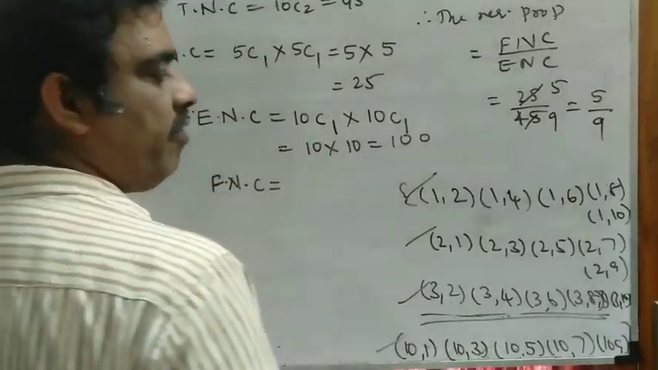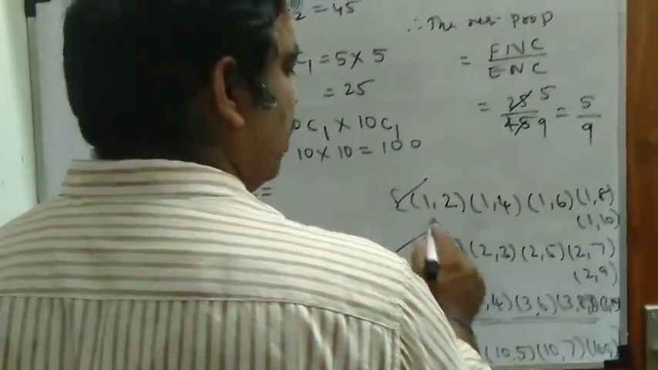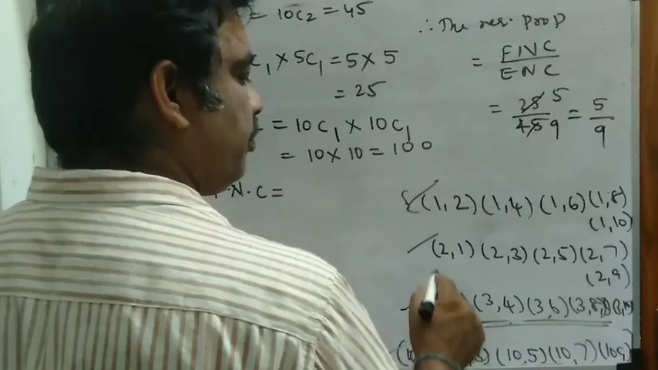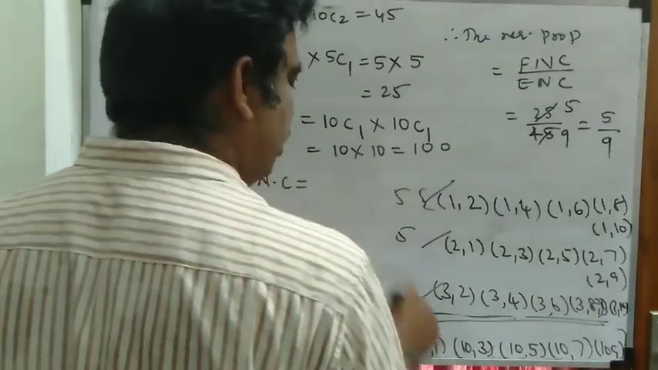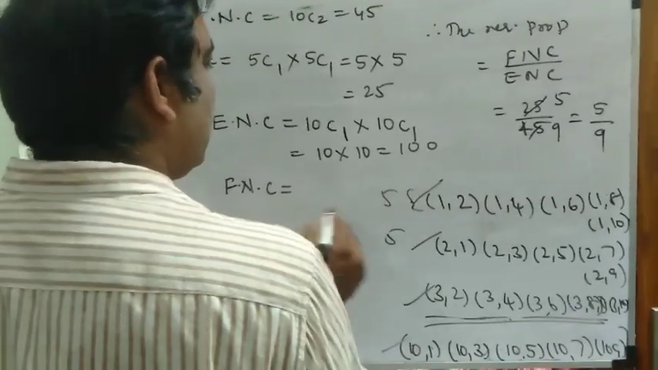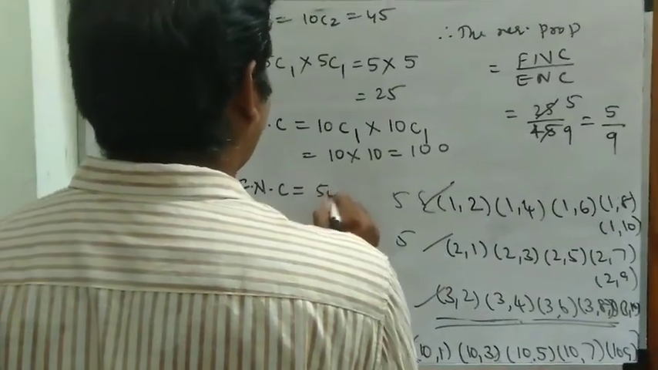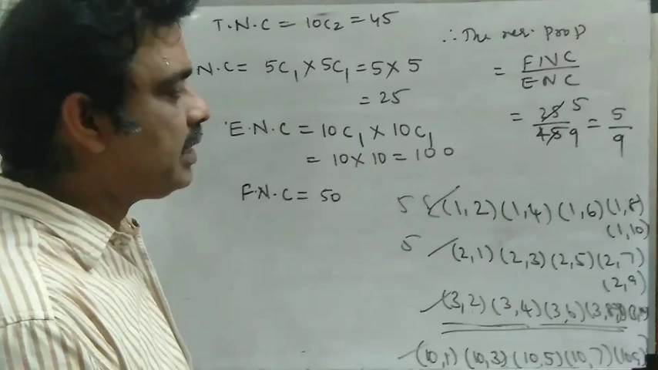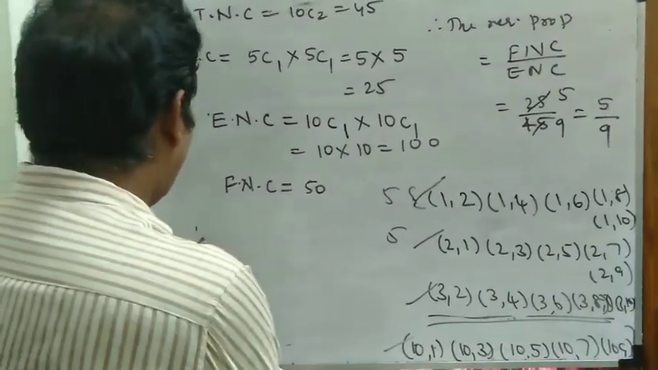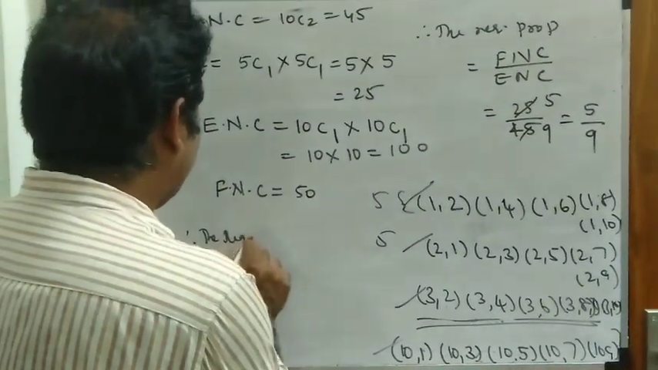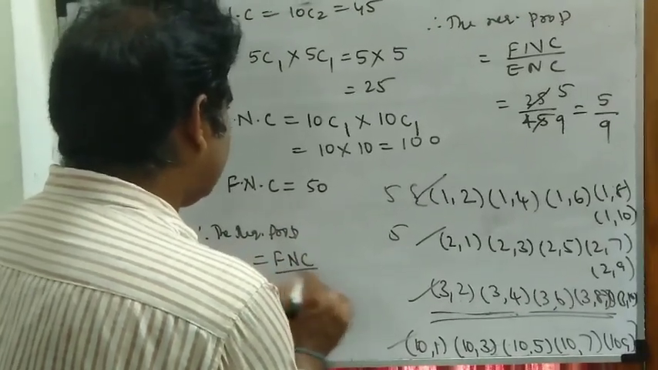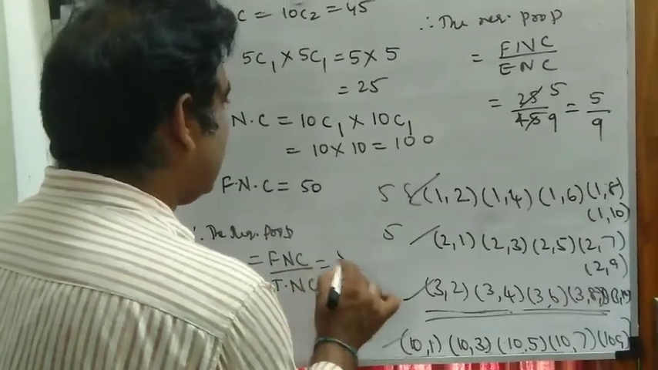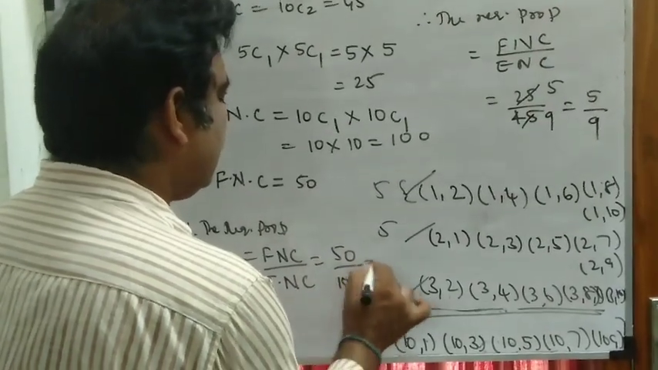So how many favorable cases? Each time 5. With 1 there exist 5 cases. With 2 there exist 5 cases, favorable cases. So each time 5 means 10 into 5, 50. So I can write it as 50 favorable cases. Favorable number of cases are 50. Therefore, the required probability is equal to favorable number of cases by total number of cases, that is 50 by 100,